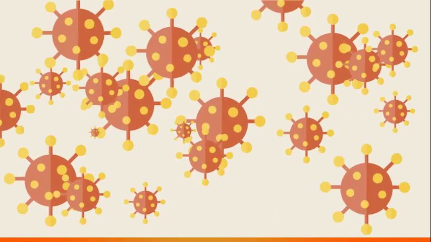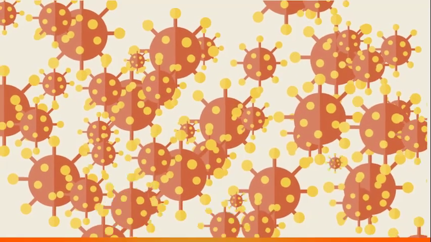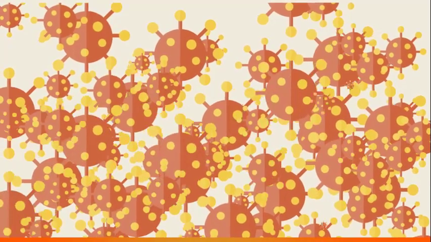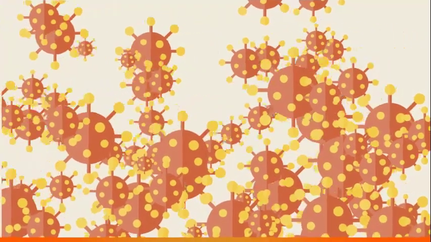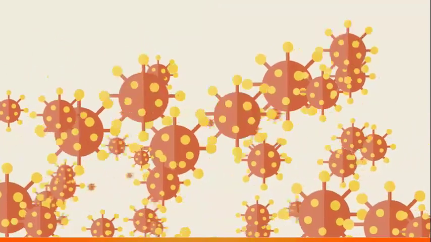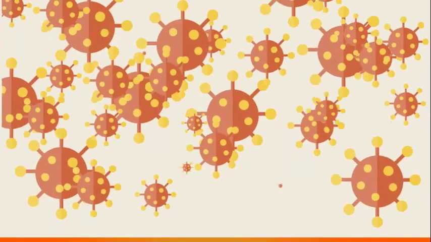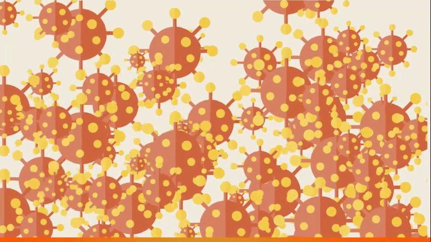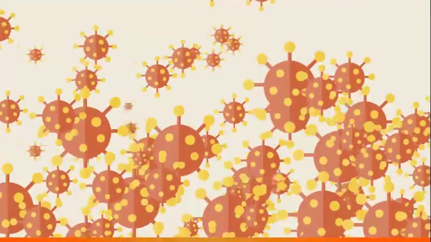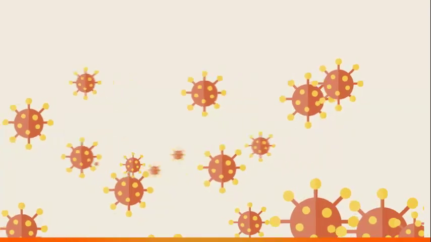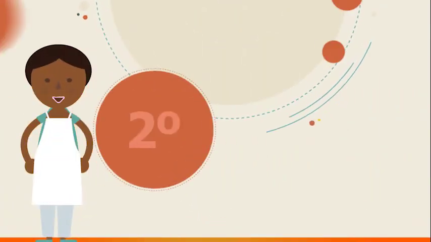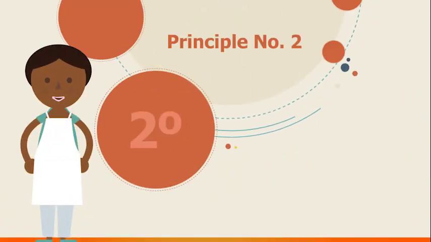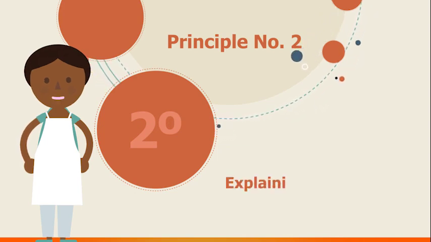Bacteria can be a great danger of infection. The kitchen is a place where there is temperature, humidity, acidity, food, and time. All these things give bacteria a perfect place to grow and become more and more. So, it is important to make sure that we do not help bacteria to increase in our kitchens. Now, let us understand more about hazards, and let us go to the second principle of HACCP.